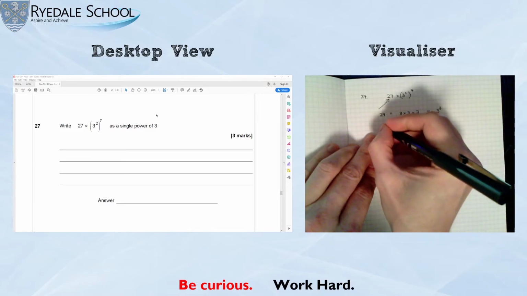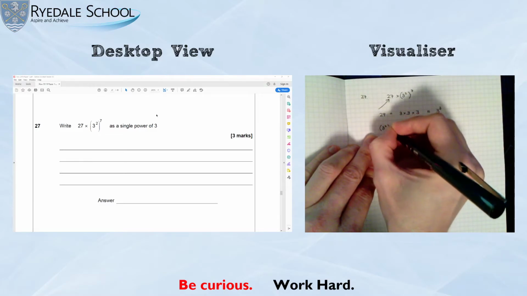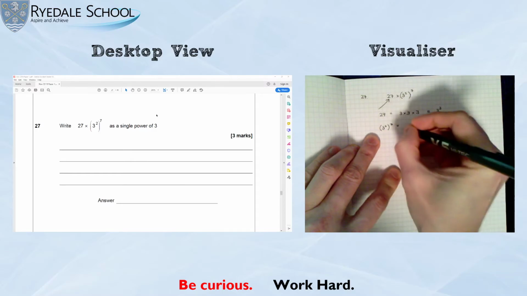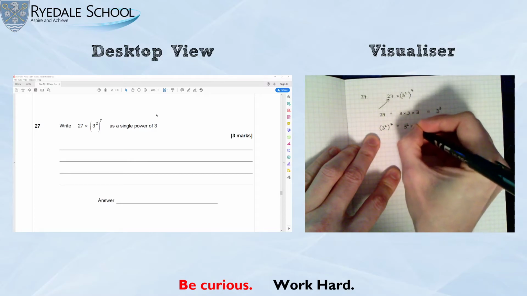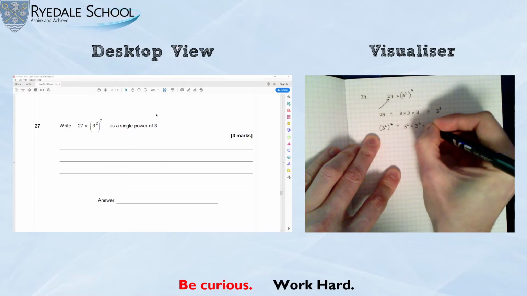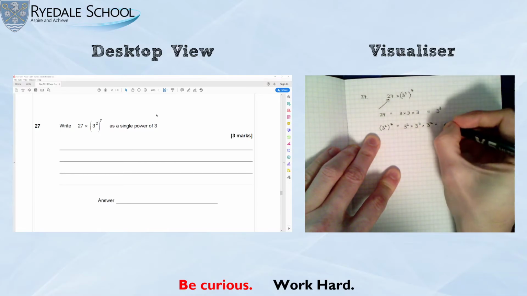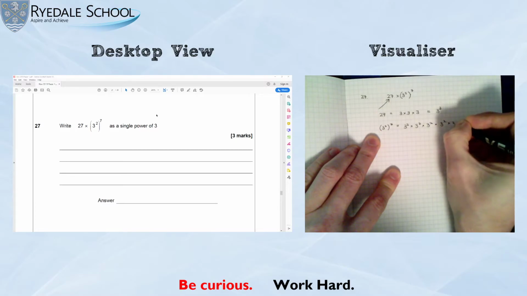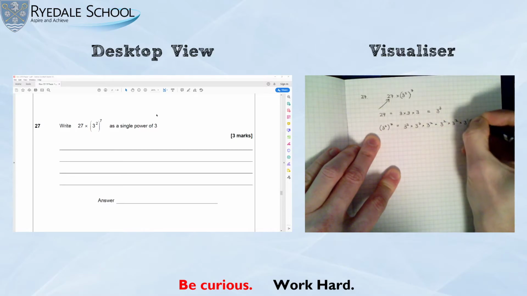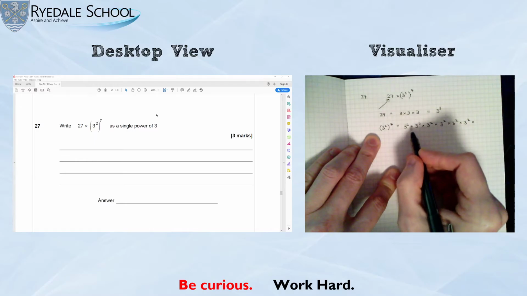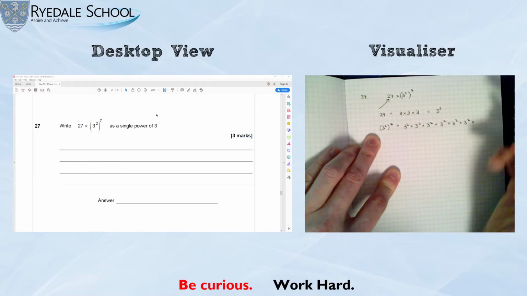I also know that 3 squared to the power of 7 means, I'm really glad that it says power of 7, I've got to write it out a lot. It means 3 squared times 3 squared times 3 squared times 3 squared times 3 squared times 3 squared. Yeah, you get my picture here. 1, 2, 3, 4, 5, 6, 7.